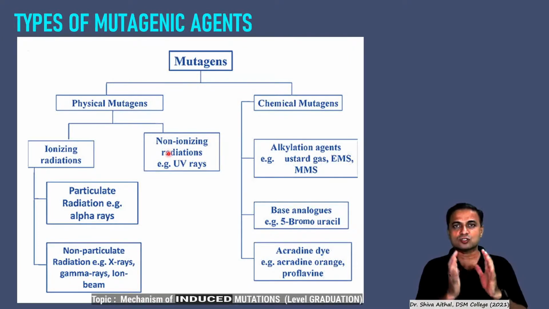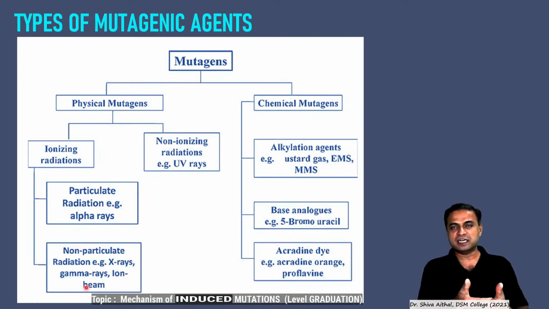Then the UV rays stopped coming, but till that time all the bacteria which survived on this earth had to encounter ultraviolet light. Therefore they have the mechanism of repair. So the answer for damage by UV and repair in the presence of visible light is attributed to evolution. So it has a great significance. That is, the physical mutagenic agent in the form of UV rays has great significance, which we will be dealing with, how it happens. Then ionizing radiations, particulate radiations like alpha rays, non-particulate radiations like X-rays, gamma rays, ion beams, etc.